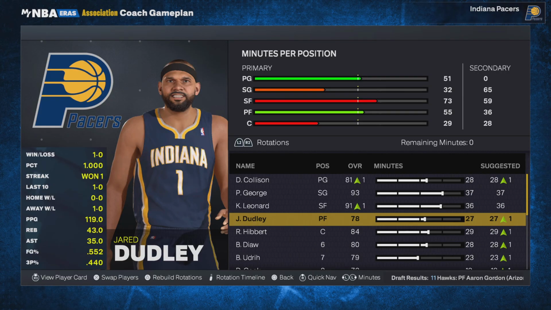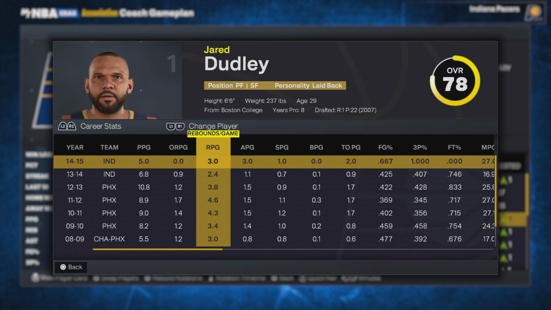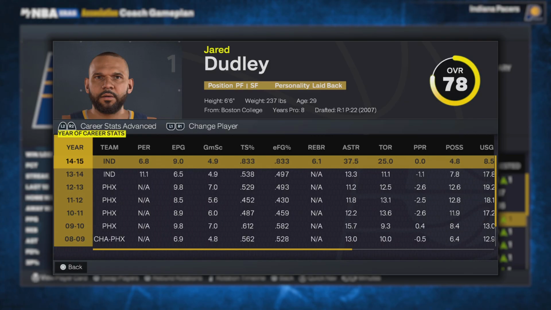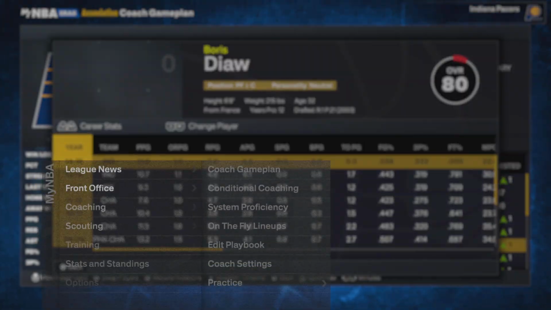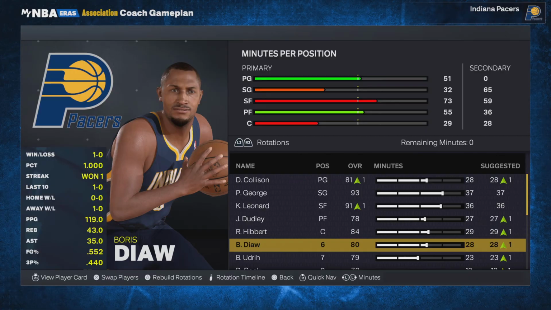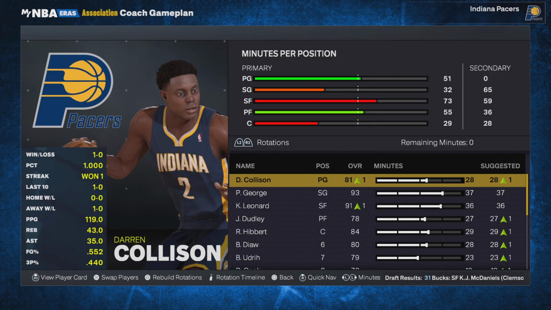There's no Jared Dudley at power forward, which is not really doing them any favors. He only averaged 2 rebounds last season. I may low-key force them to trade for a center or power forward, because they're not starting Boris anymore, which is weird because he's a lot better than Jared Dudley.